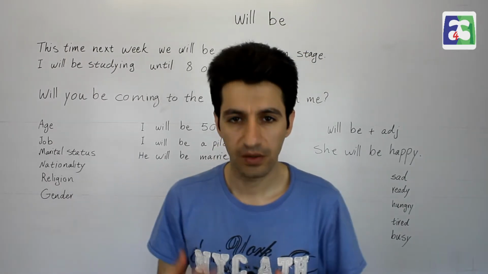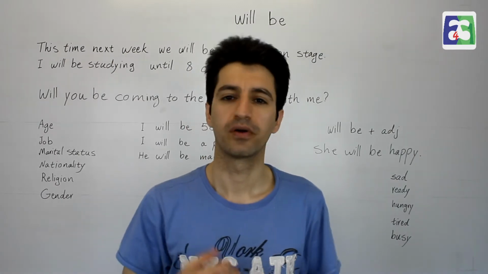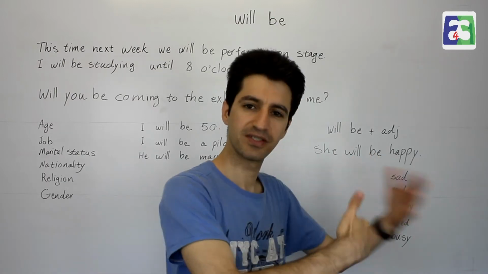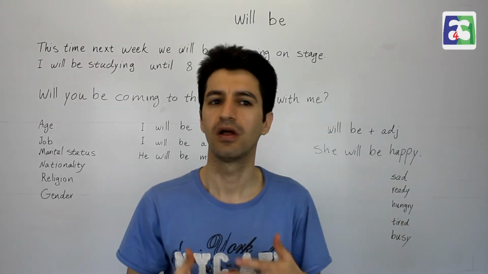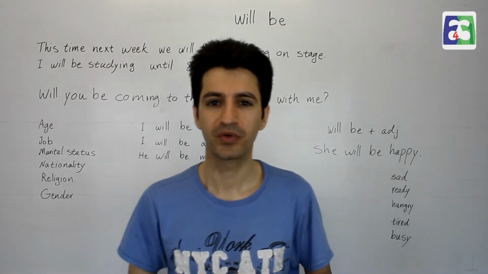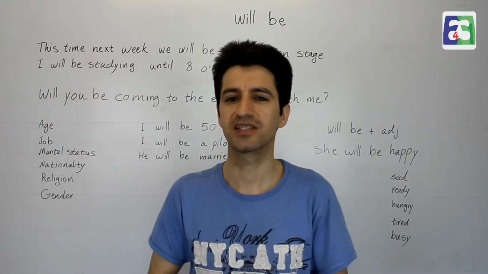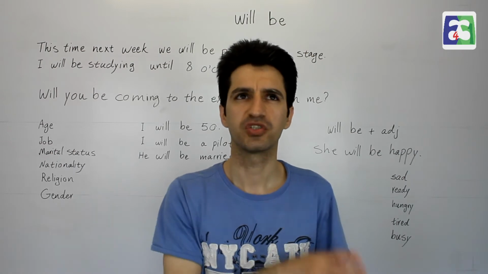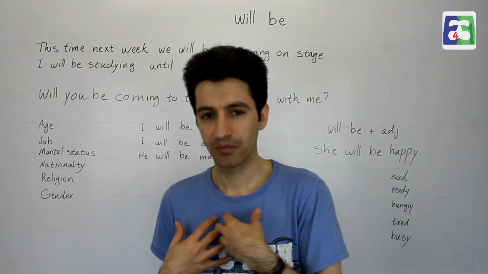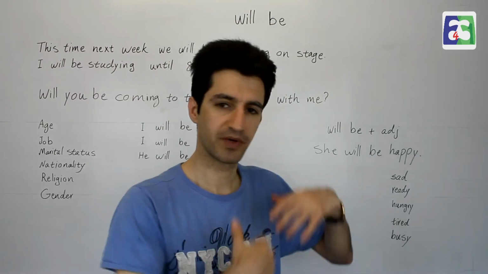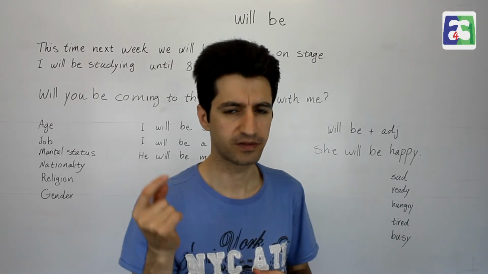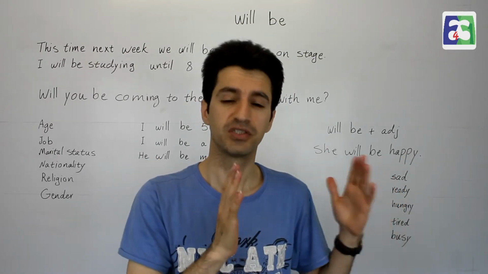One of the areas where we use am, is, are, was and were is when we form a continuous sentence. For example, I am teaching. Instead of am, I can say will be. I am teaching, I will be teaching. That makes sense. I'm talking about an action in future that is going to take some time. It's not going to be instant. It's going to take some time.